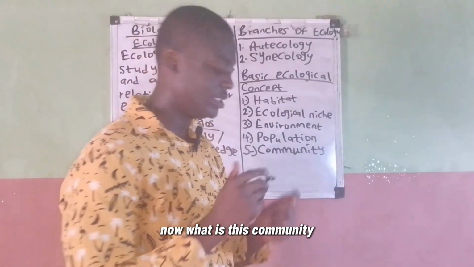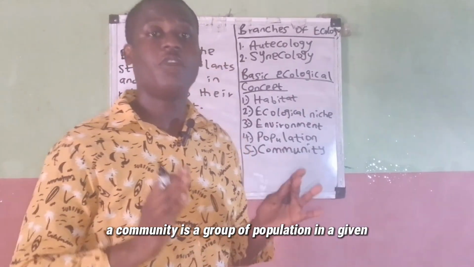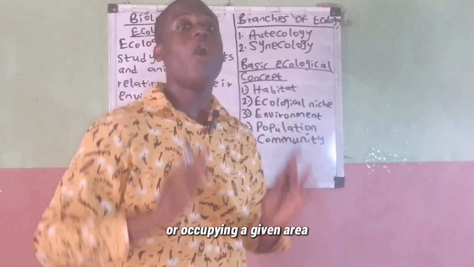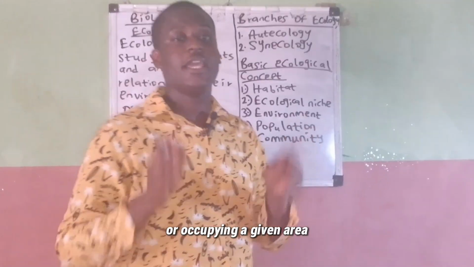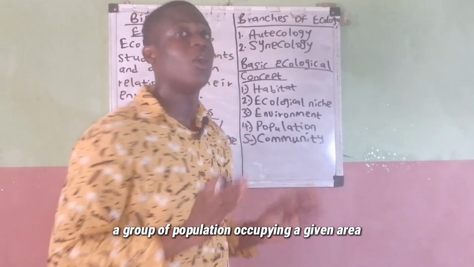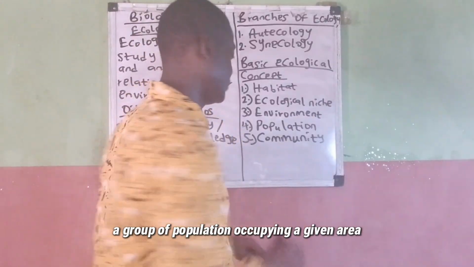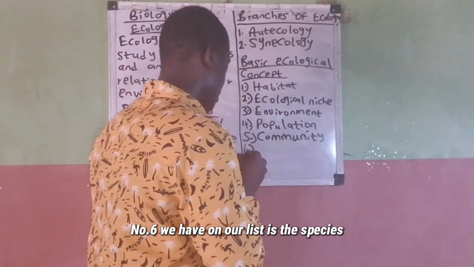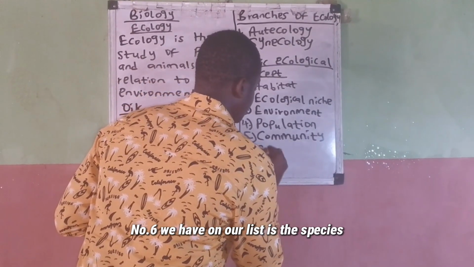Now, what is this community? A community is a group of populations occupying a given area. Number six we have on our list is the species.